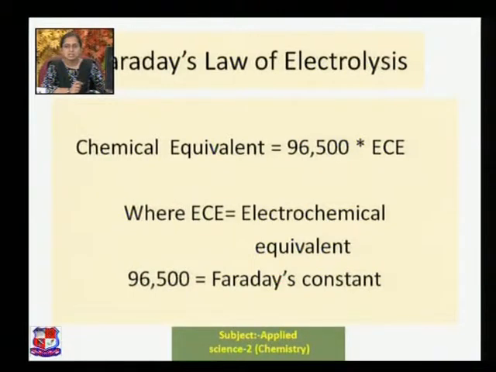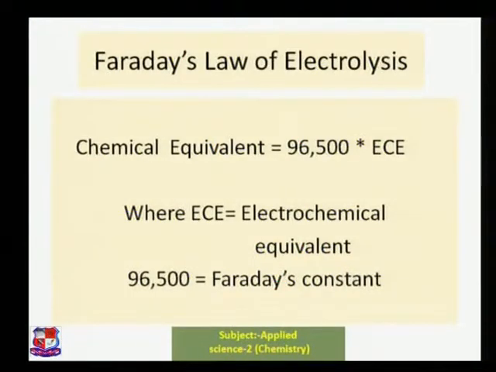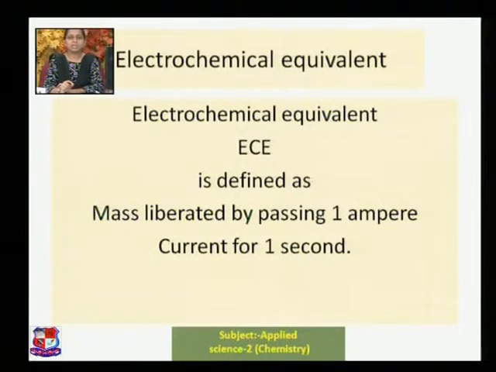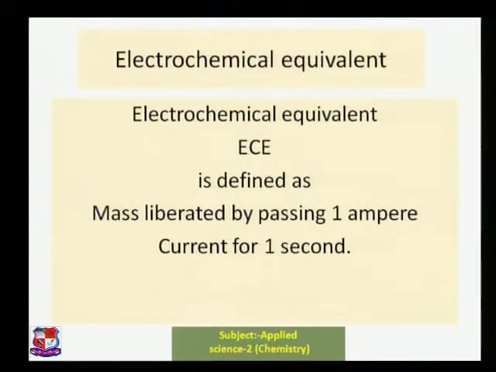Chemical equivalent is equal to the product of Faraday's constant and electrochemical equivalent. Electrochemical equivalent, as we have seen, is defined as the mass liberated by passing 1 ampere current for 1 second.